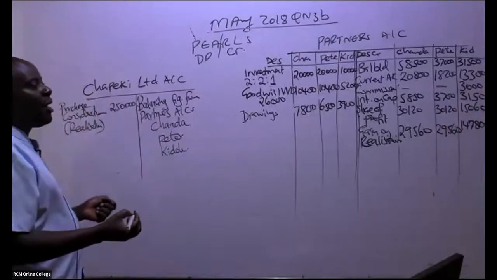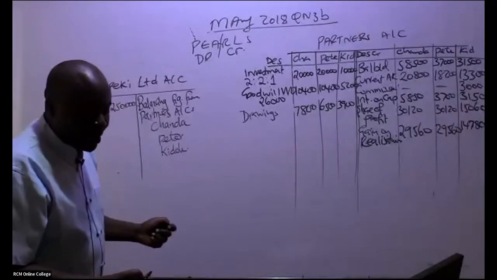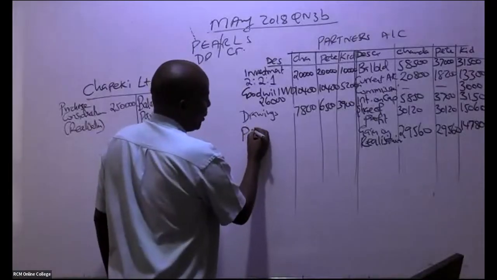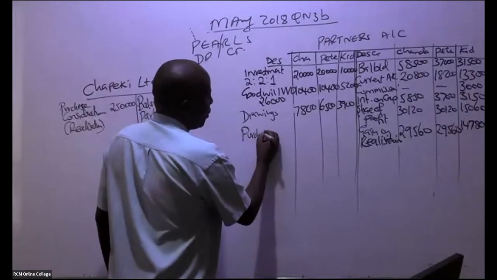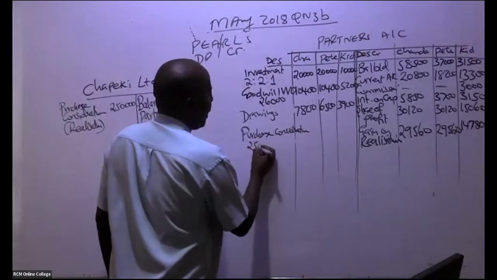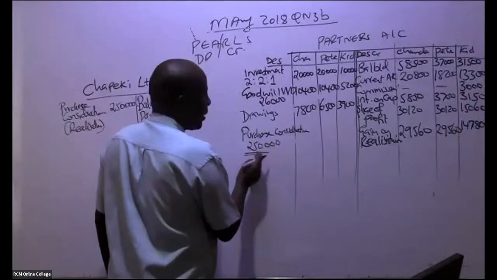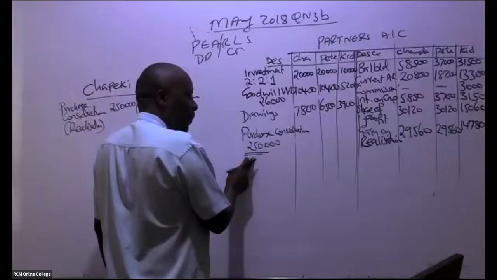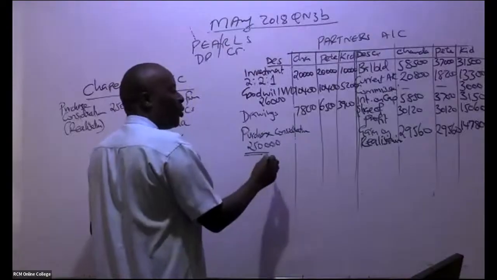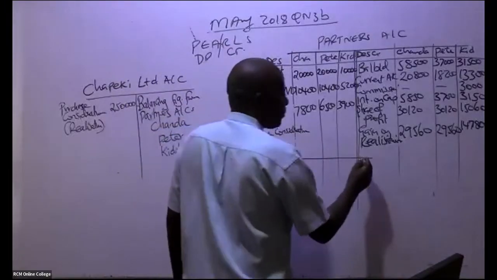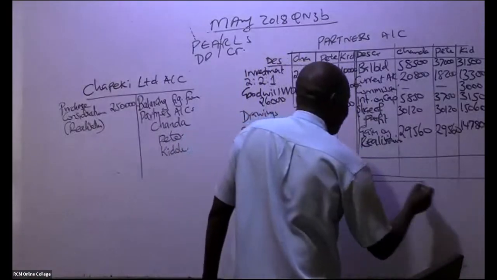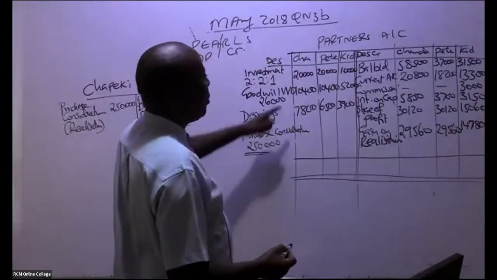Can you kindly do me a favor? Come here straight away and give us the purchase consideration, which must always come here, and which in this case is 250,000 in total. It must always come here, but you don't share it using the proportions. You get balancing figures. So let's start with this ninja called Chanda.